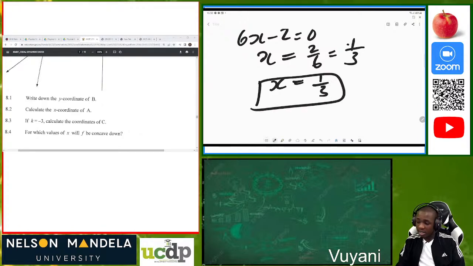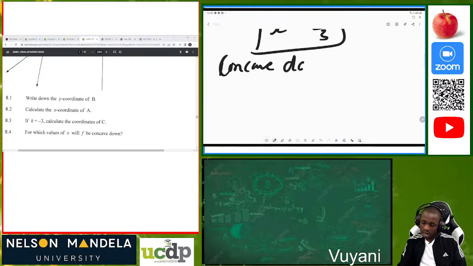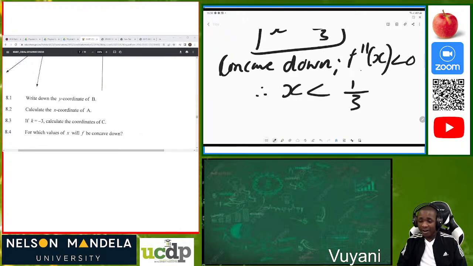So what I always urge is that you must know that f will always be concave down provided that f double prime of x is less than 0. What was our f double prime of x? It's 1 over 3. So therefore we must say that x must be less than 1 over 3. So that's our concave down, guys.